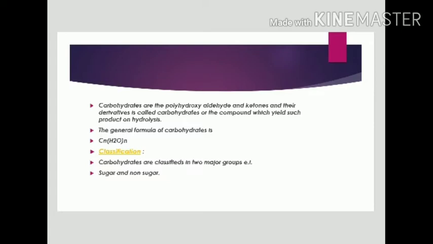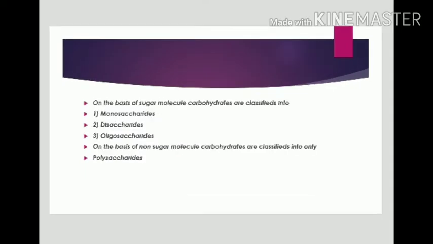Now coming to the classification of carbohydrates. Carbohydrates are classified into two major groups, that is sugar and non-sugar. On the basis of sugar molecules, carbohydrates are classified into monosaccharides, disaccharides, oligosaccharides. On the basis of non-sugar molecules, carbohydrates are classified into only polysaccharides.